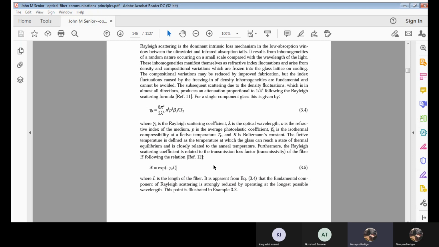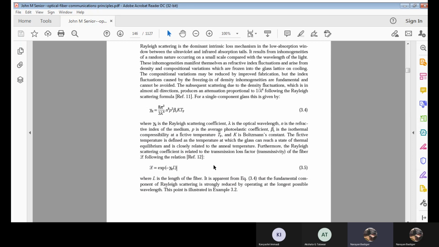This is the fundamental component of Rayleigh scattering. It can be reduced by operating at the longest possible wavelength. It means if a light wave travels a longer distance at a longer wavelength, the Rayleigh scattering can be reduced.